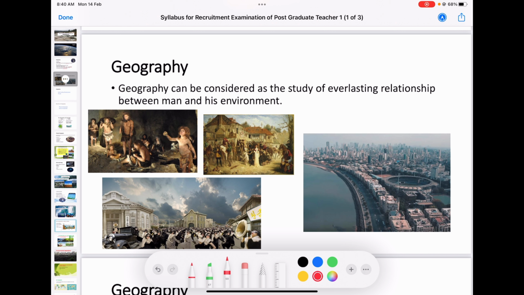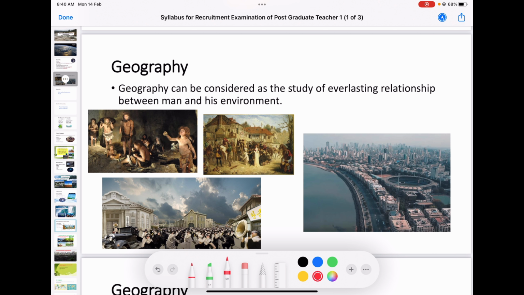Why? As a geographer, our study is to understand the everlasting relationship. It is just a relationship between man and the environment. So that is our final aim. As a geographer, you have to understand the everlasting relationship. That is called geography. Geography can be considered as the study of everlasting relationship between man and his environment.